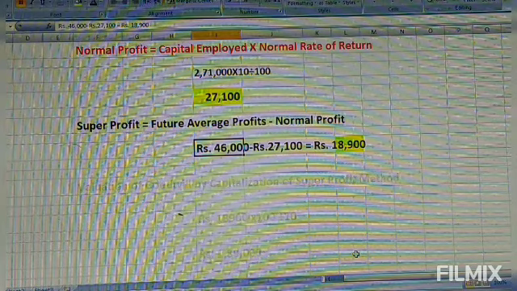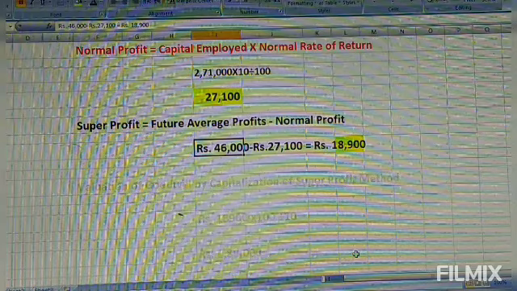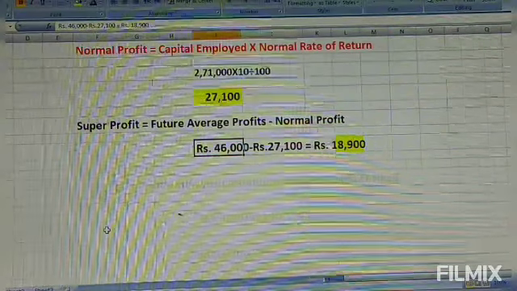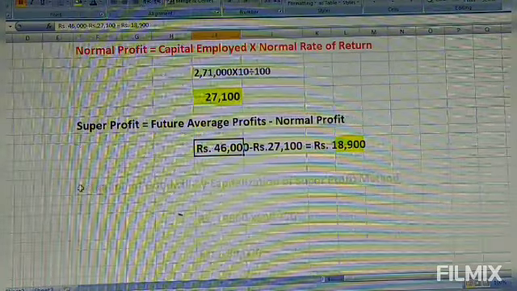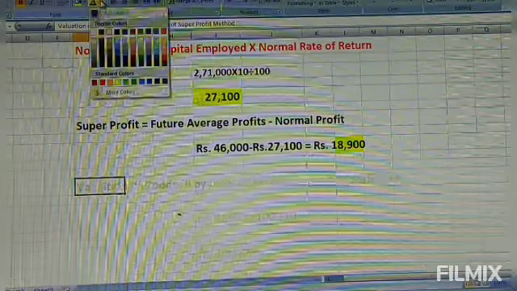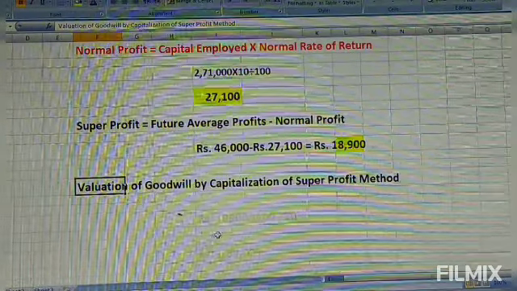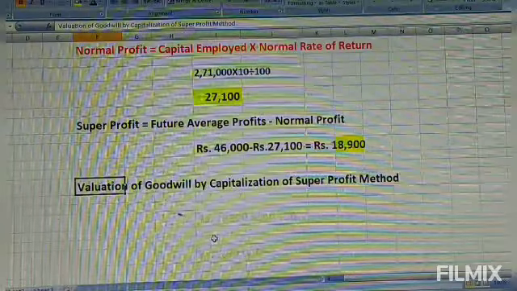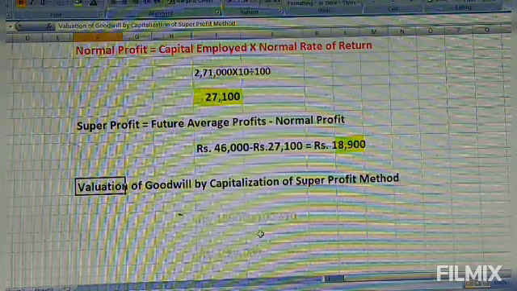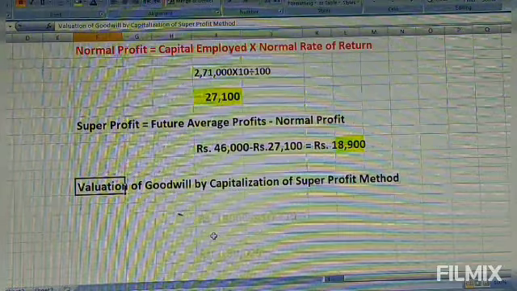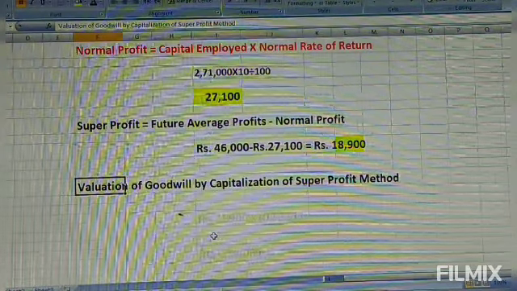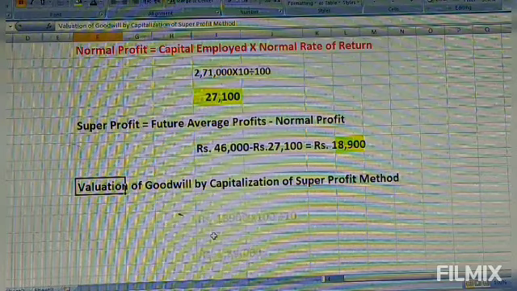Using this super profit, we have to find out the goodwill. Right there, valuation of goodwill by capitalization of super profit. Now we are valuing the goodwill by capitalization of super profit. So your super profit is 18,900. Then what is the normal rate of return? It is 10%. So for every 10 rupees of return, 100 rupees is the investment.